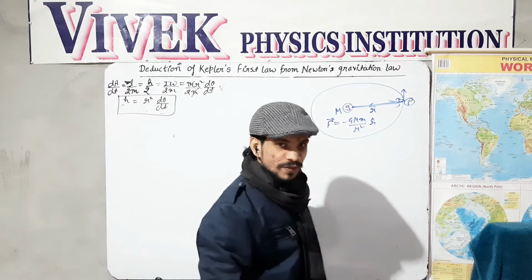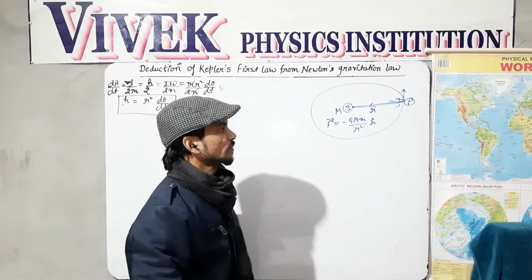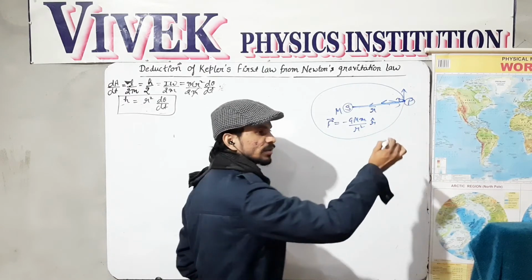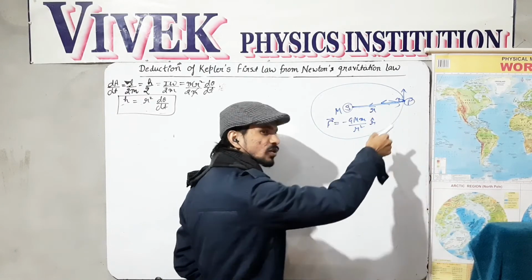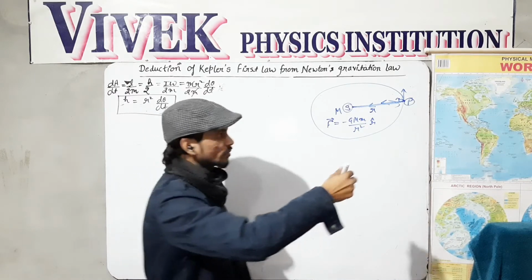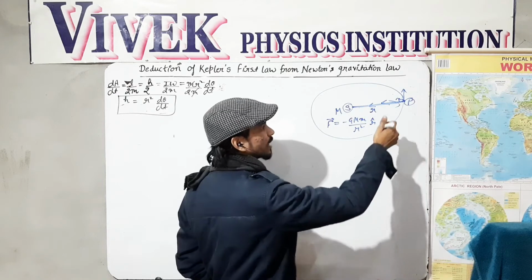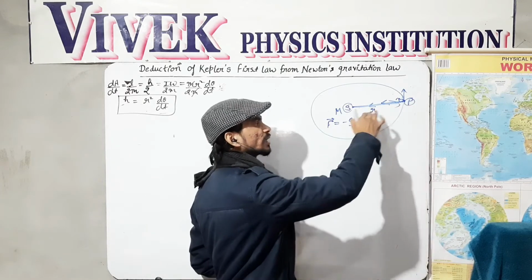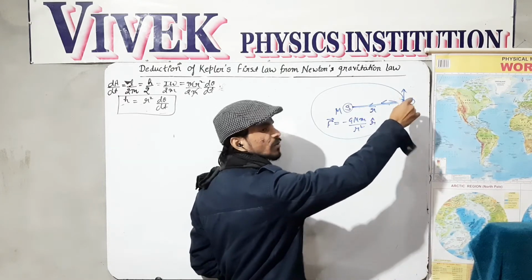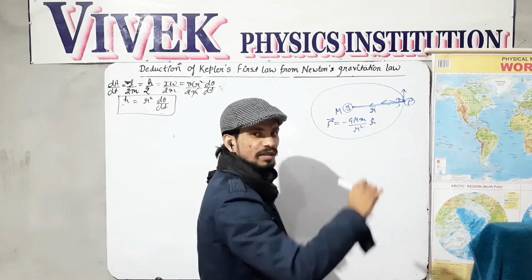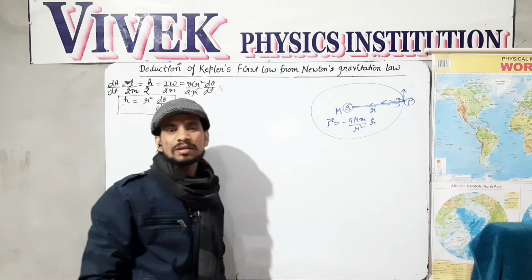What about the other forces experienced by this planet? As the planet is attracted towards this side, it has some acceleration because it wants to go from here. Let's say this acceleration is along the radius. The force is F and the acceleration is a, and a is nothing but the double derivative of the radius or distance.